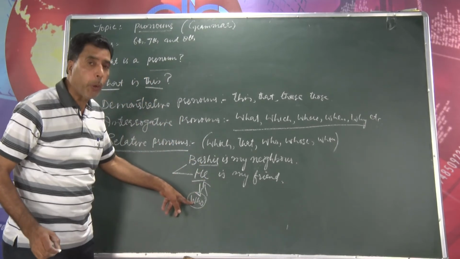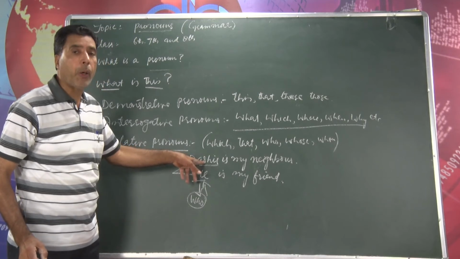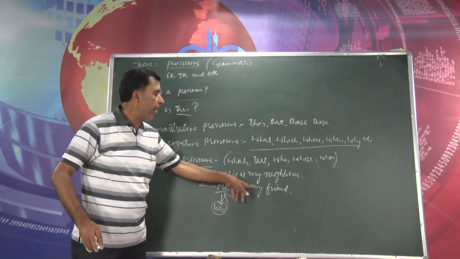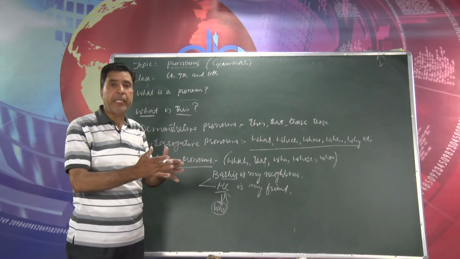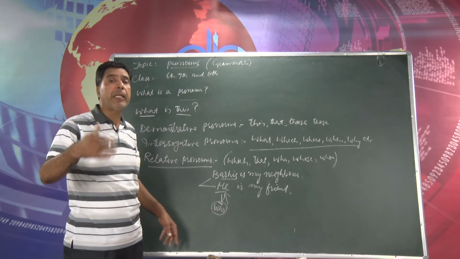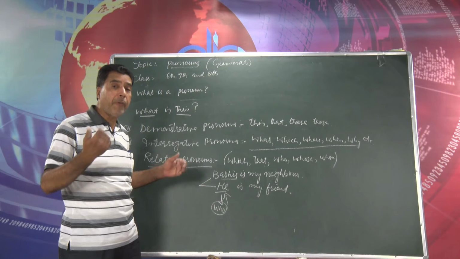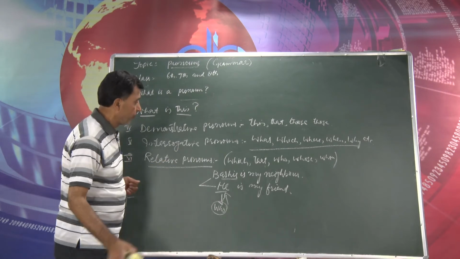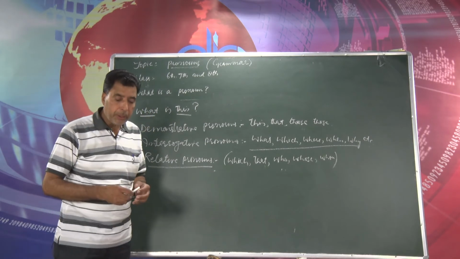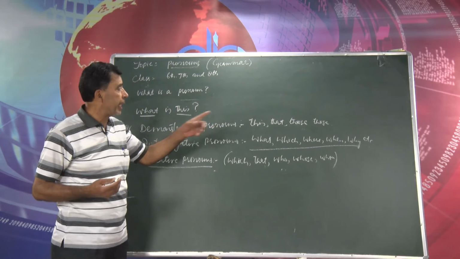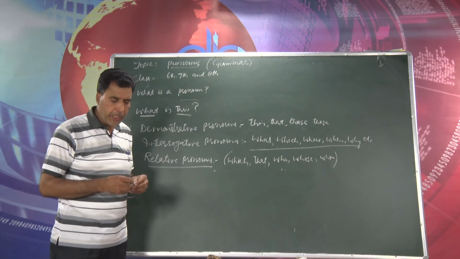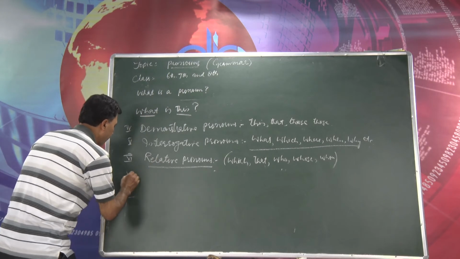So, it becomes a relative pronoun because we always use it after a noun. That means Bashir, about whom we are talking. So, Bashir, who is my friend, is my neighbor. So, I have combined it and I have used it in place of this pronoun. This is called a relative pronoun, and I have used it in a relative clause. Now, you know what a relative pronoun is. Then there are demonstrative pronouns, I have already given you the example of this, and then the interrogative pronouns, and then there are indefinite pronouns. Okay.